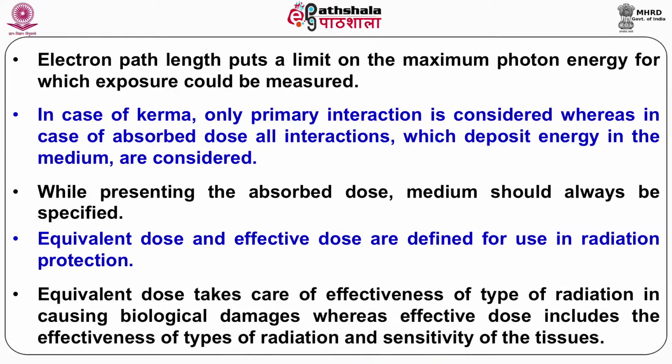In case of kerma, only primary interaction is considered, whereas in case of absorbed dose, all interactions which deposit energy in the medium are considered. While presenting the absorbed dose, the medium should always be specified.